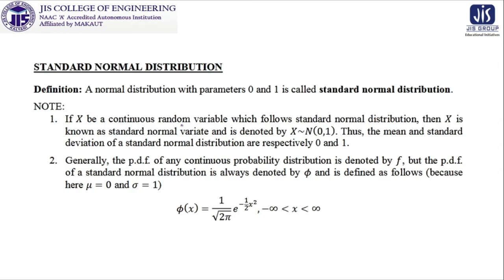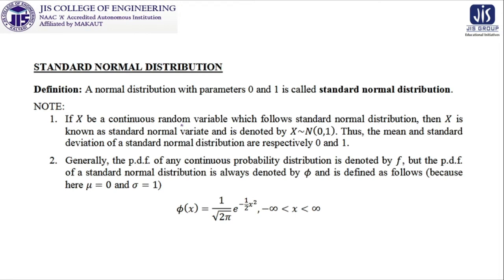Now summarizing the standard normal distribution, the definition is that a normal distribution with parameters 0 and 1 is called the standard normal distribution. Our job is to know how to convert from a normal distribution to this. If X is a continuous random variable which follows the standard normal distribution, then X is known as a standard normal variate.